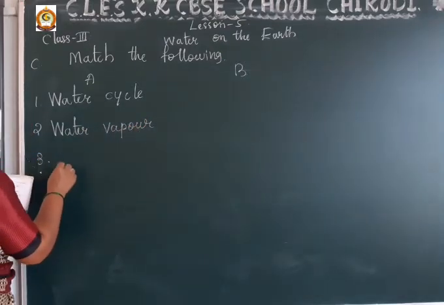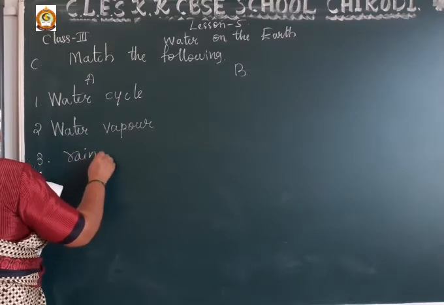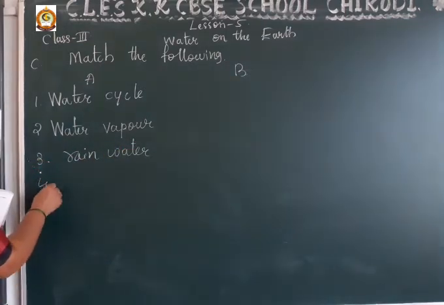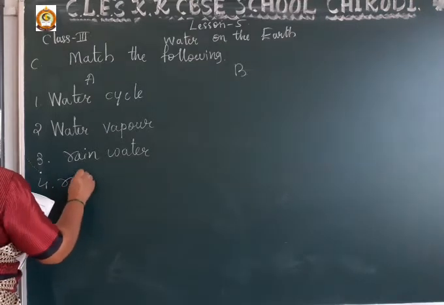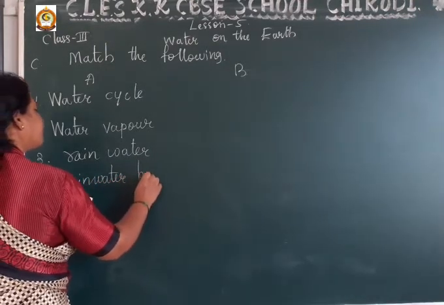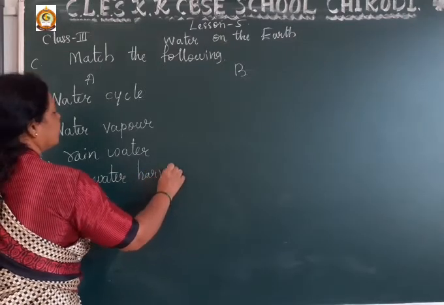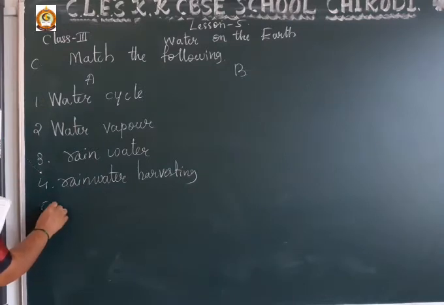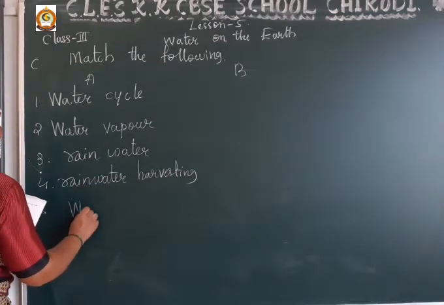Number 3, rainwater. Number 4, rainwater harvesting. And number 5, water on earth.